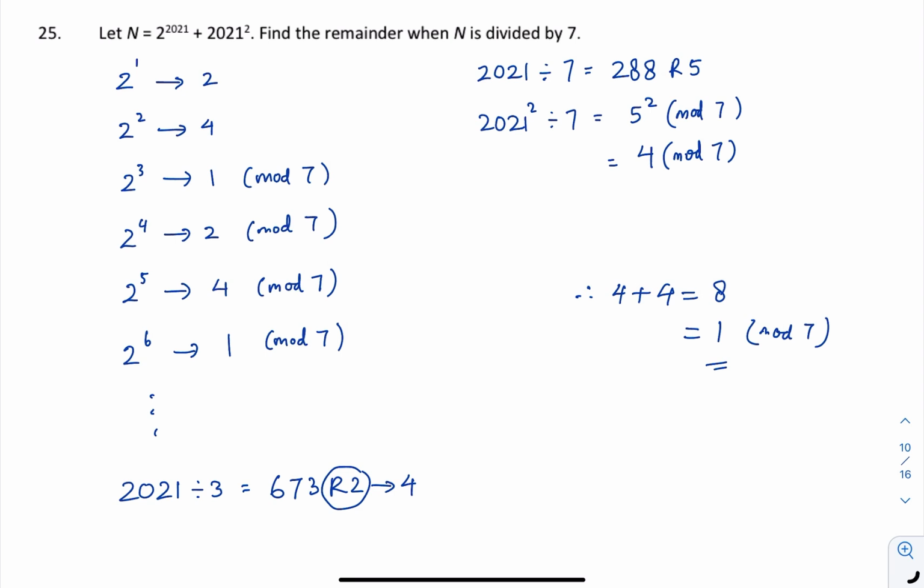If I multiply them together, it will be 25. Then 25 will be remainder 4 when divided by 7. That means now the remainder of n when divided by 7 will be 4 plus 4, 8, and then 8 will be remainder 1 when you divide by 7. So the remainder will be 1.